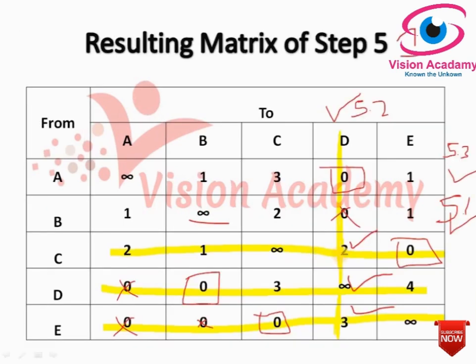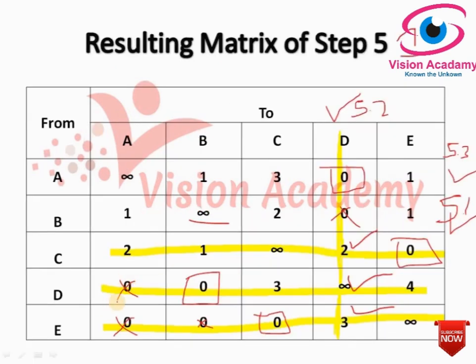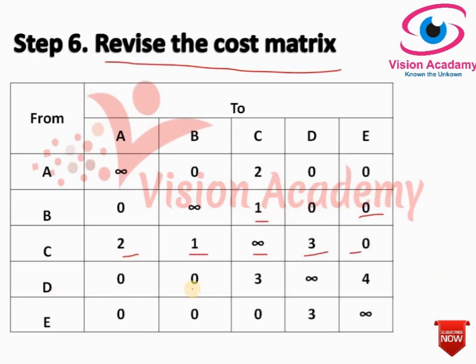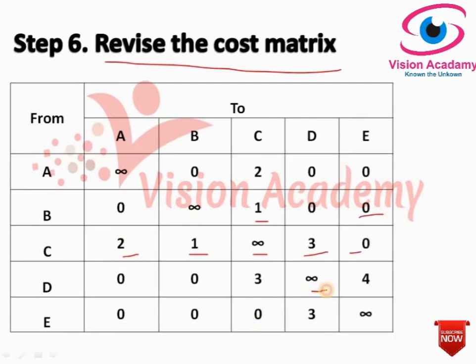Here it is 2, add 1, 2 plus 1, 3. It is 3. Okay, coming to fourth row, 0, 0, 3, 4 will remain same because it is covered by line. 0, 0, 3, 4. And in the intersection there is infinity. We don't consider this value, so infinity remains same here also.